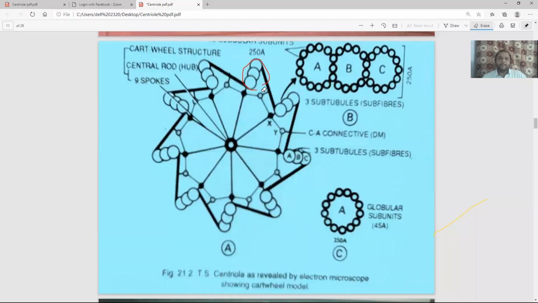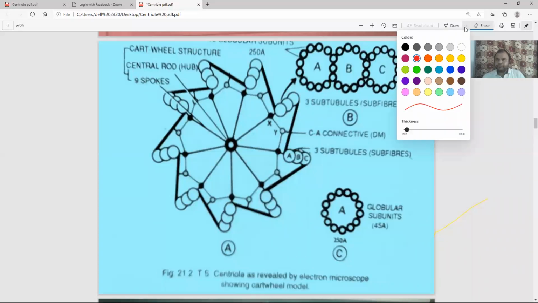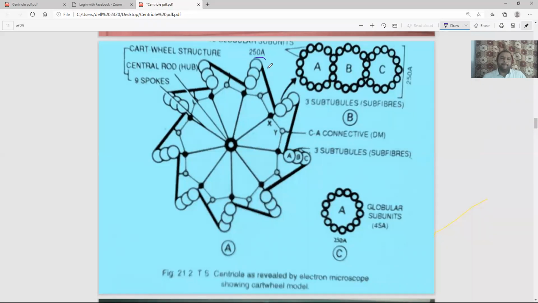Before that, you can take a snapshot of this. Then I am labeling. Okay. Now, so this triplet is there, 1. This triplet is second.